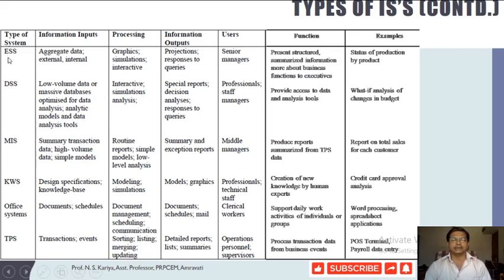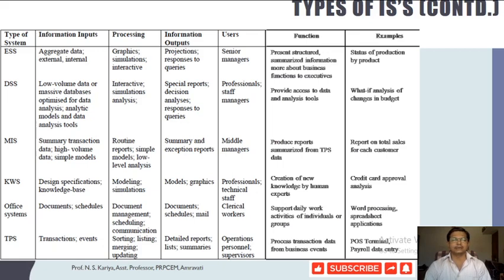Finally, there is the ESS, the executive support system, or executive information system. Lots of aggregate, external and internal data can be provided as input. This is a huge amount of data and not easy to handle.